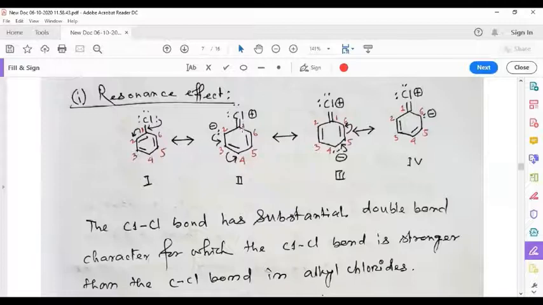That means that in aryl halides, the halogen carbon bond has substantial double bond character. Whereas in alkyl halides, the C-halogen bond is a single bond, permanently single bond. Thus, the halogen carbon bond in aryl halides is very difficult to break because of double bond character. Whereas the halogen carbon bond in alkyl halides is easier to break because of single bond character.